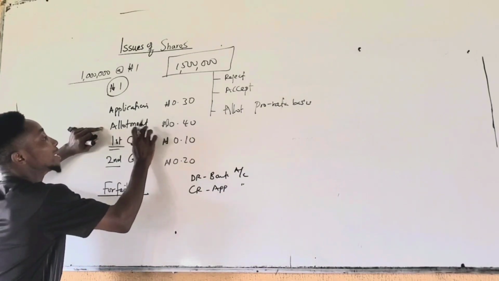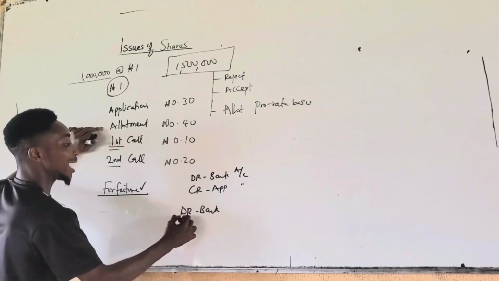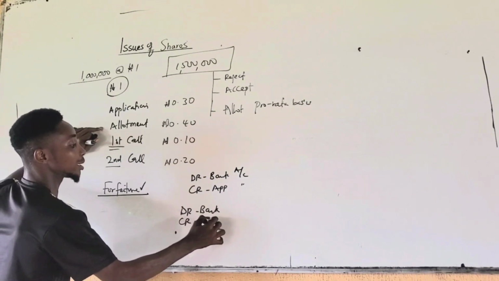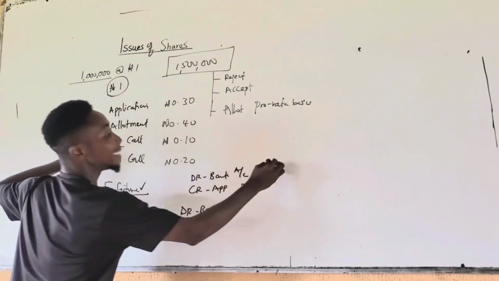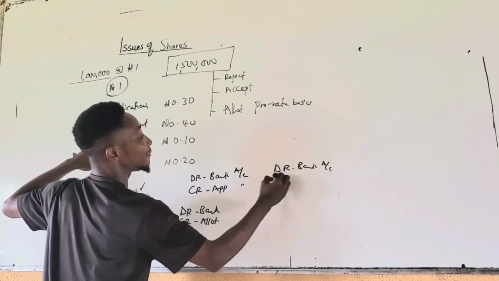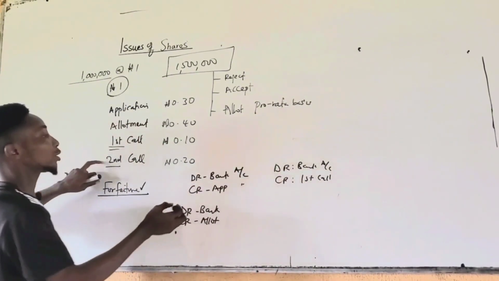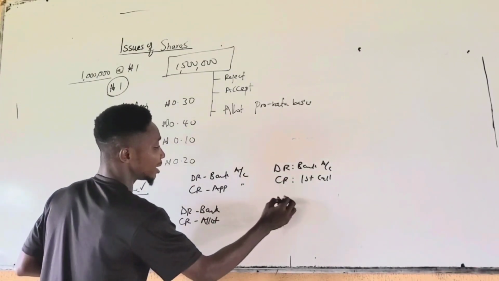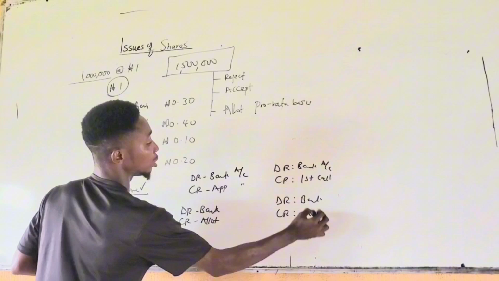When money for allotment is received, you will debit the bank account and credit the allotment account. When first call is received, debit bank account, credit first call account. When second call is received, the same treatment, debit the bank account and credit the second call account.